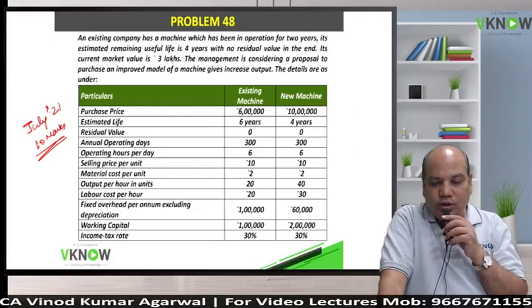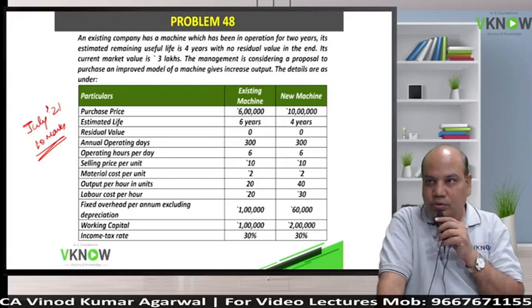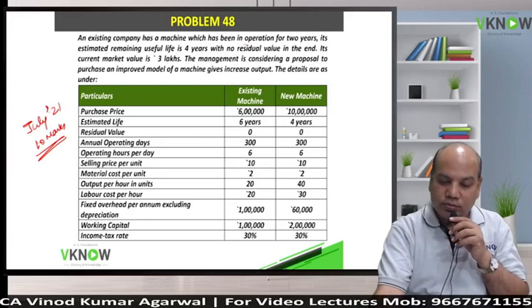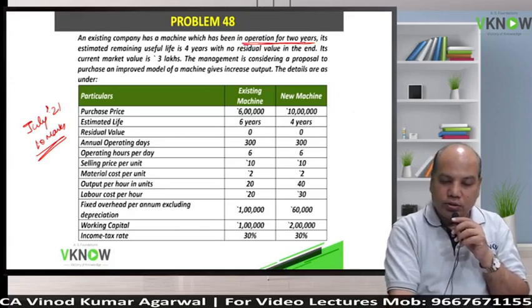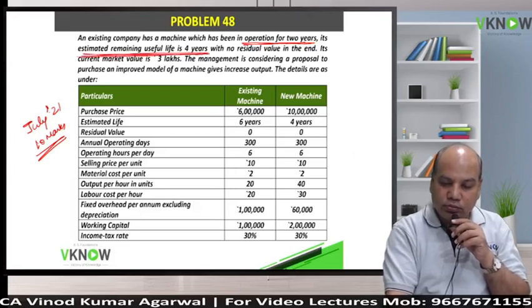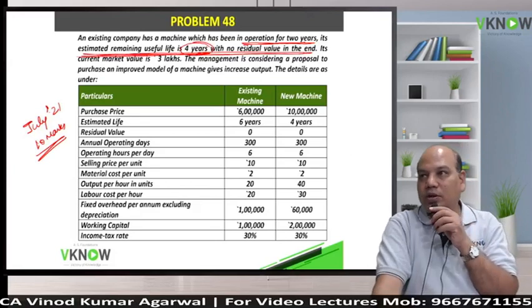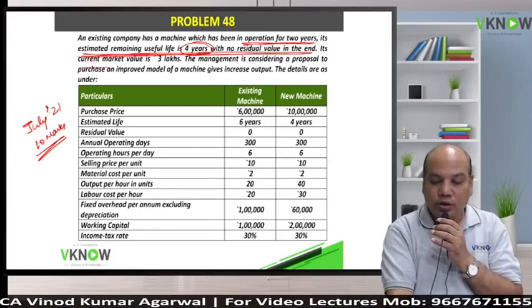An existing company has a machine which has been in operation for 2 years. So what is the number of years already completed? 2 years. So how many years are remaining? 4. Its estimated remaining life is 4 years and 0 residual value. So now we have only 4 years remaining. So 4 years will be relevant. Understood? Its current market value is 3 lakh.